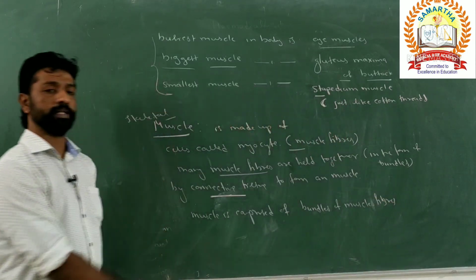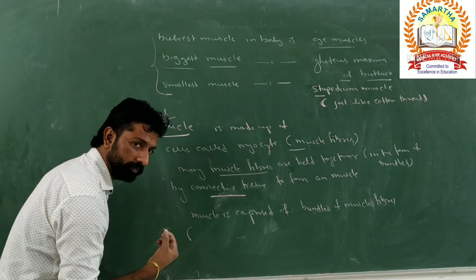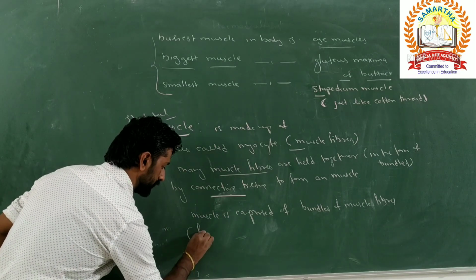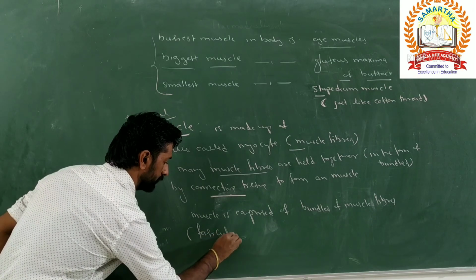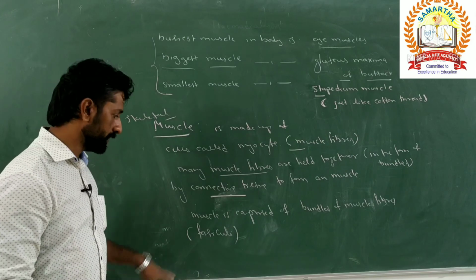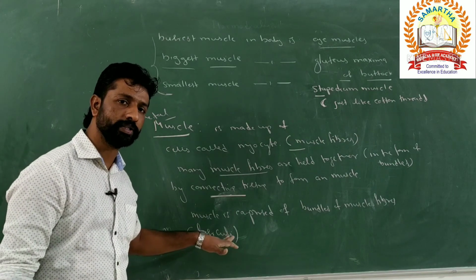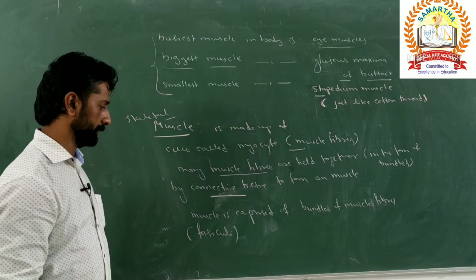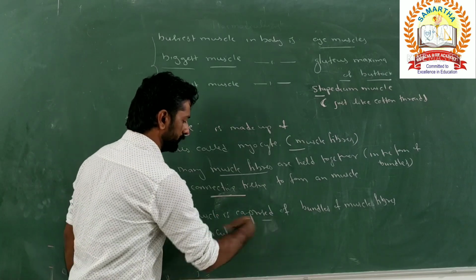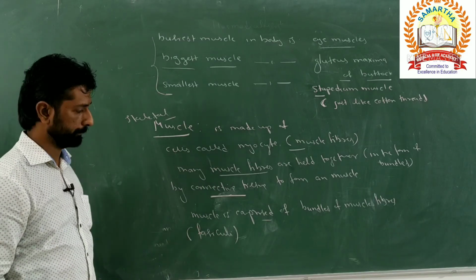What are these bundles of muscle fibers called? What is the name given for them? Those are called fasciculi. Bundles of muscle fibers are called fasciculi, and their singular form is fasciculus. These are held together by means of a connective tissue sheath.